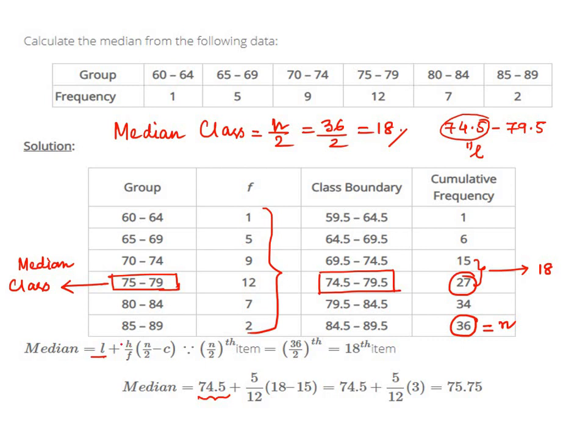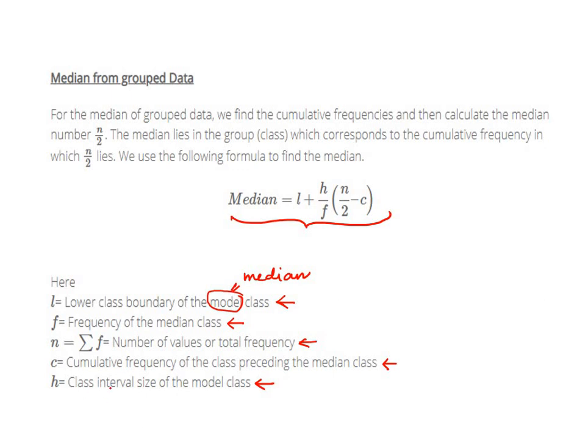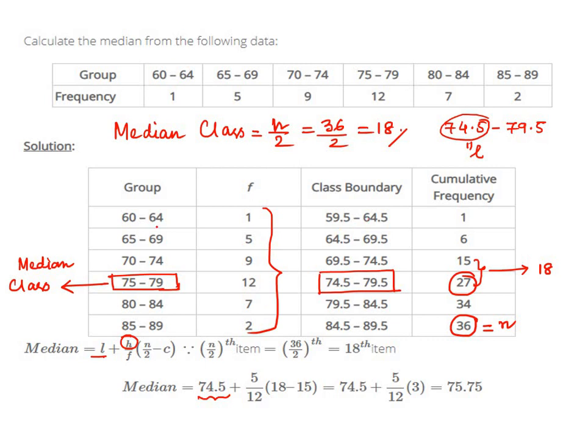Next, H. What is H? H is the class interval of the median class, the size of the class interval. Now what is the size of each class? The size of each class is 5, 75 to 79. Or you can do it like this: take any class and subtract the lower limit from the upper limit, 79.5 minus 74.5, which gives us 5. So H is 5.